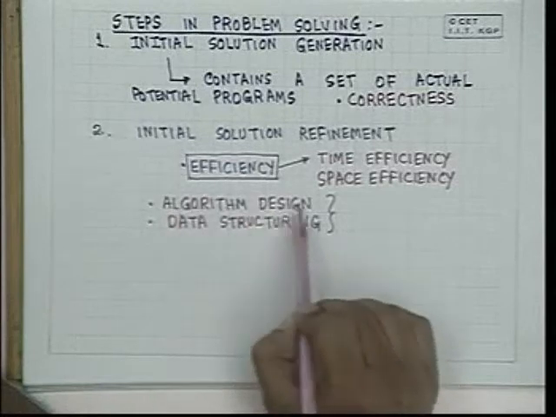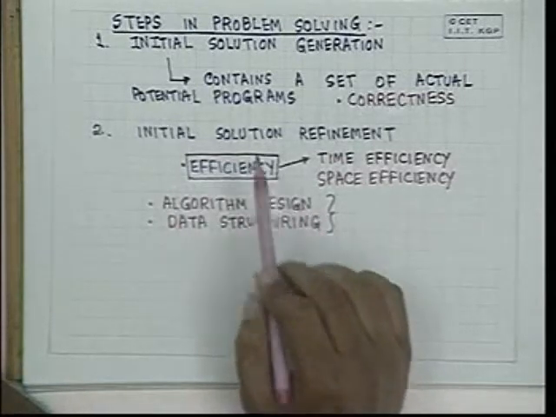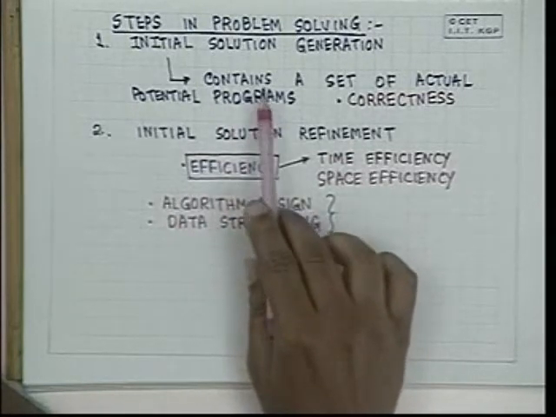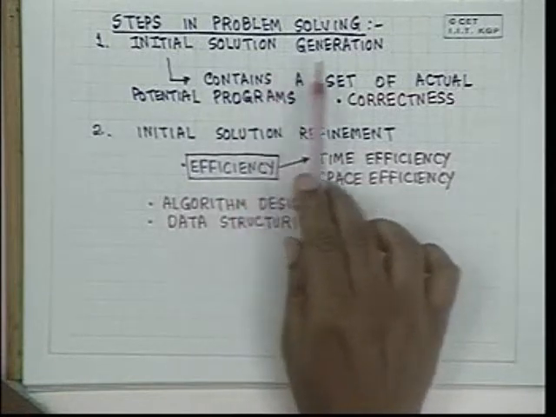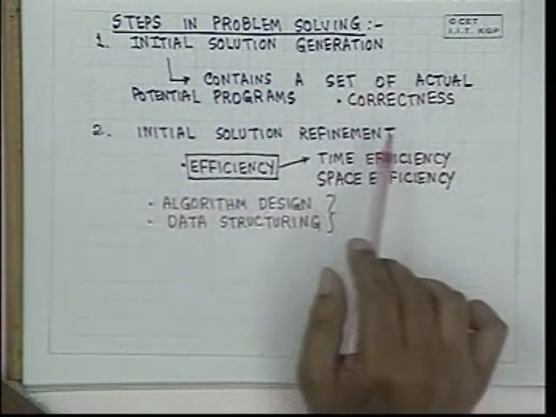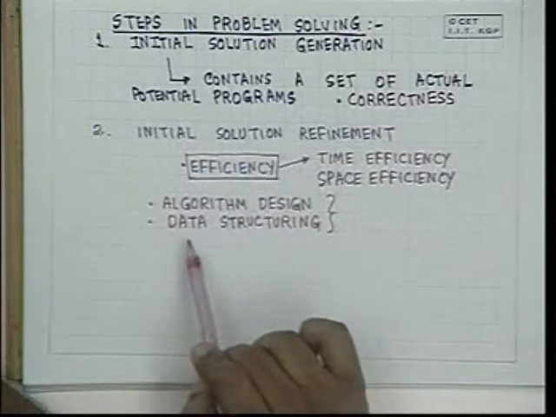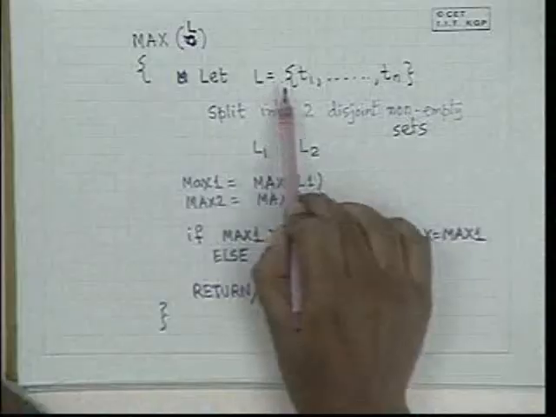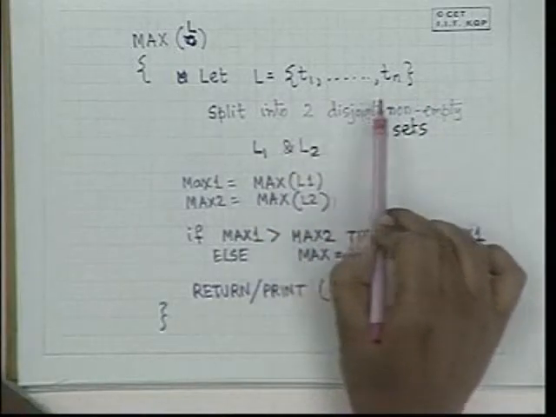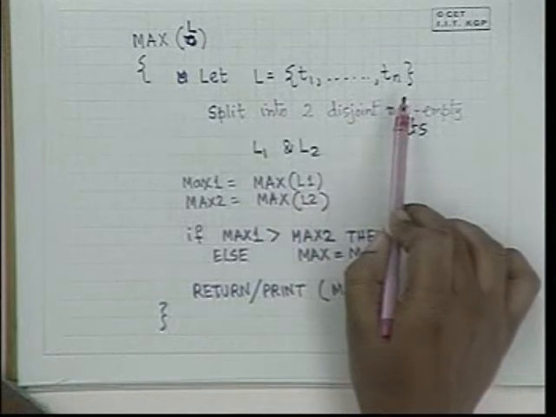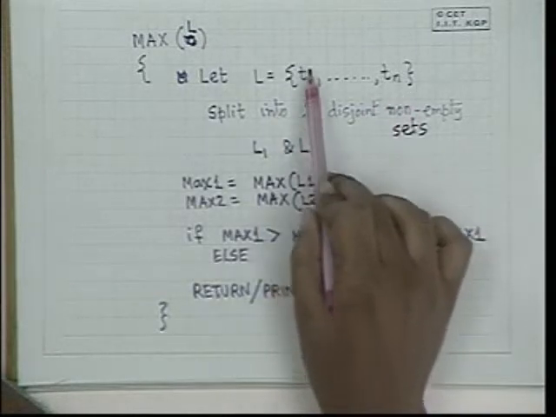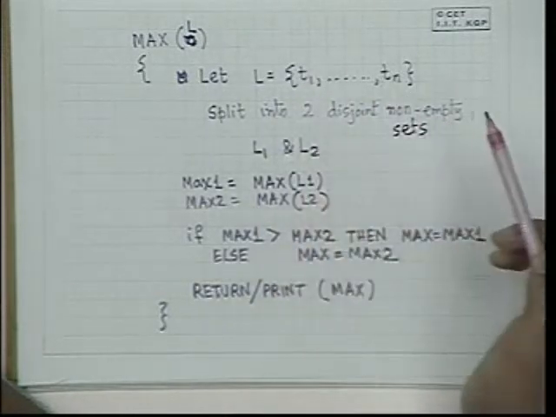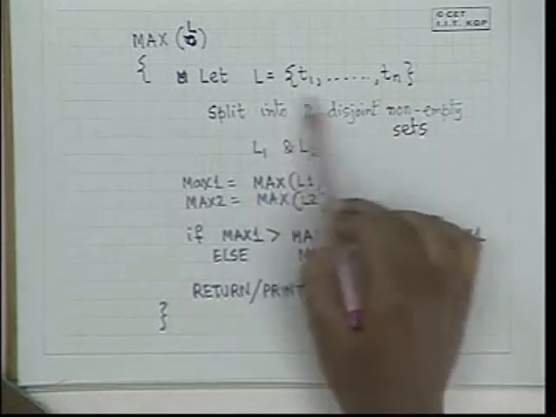the design of the algorithm, that is the selection of the exact sequence of steps from the set of potential programs or solutions, and the organization of your data, whether, for example, here we looked at it as a set. How will this set be stored? How will this set be organized? Once you have decided to split it into equal halves, say, then how will this set be organized?